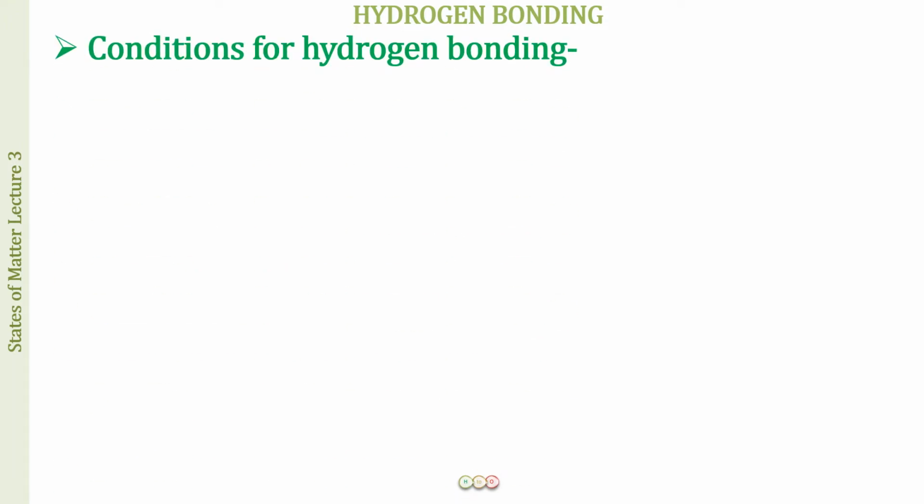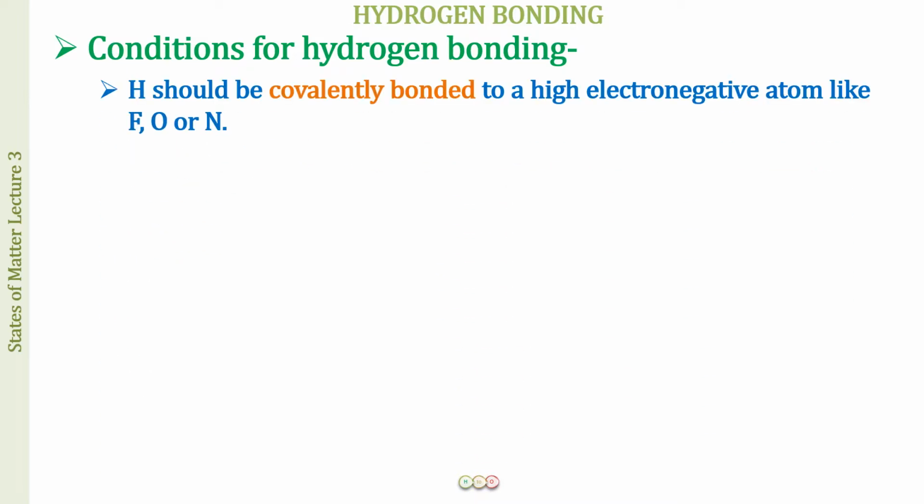So now let us learn the conditions essential for hydrogen bonding. Once you have learned them, they are going to help you differentiate between any other dipole-dipole interaction and hydrogen bonds. So it is very important for you to understand these conditions. The first is that hydrogen should be covalently bonded to a highly electronegative atom like fluorine, oxygen or nitrogen.